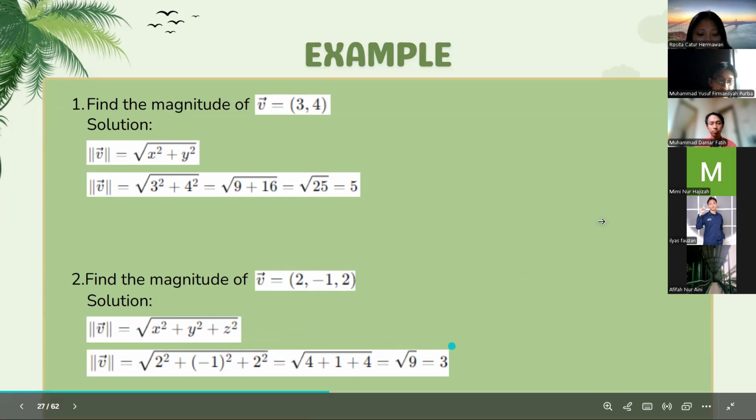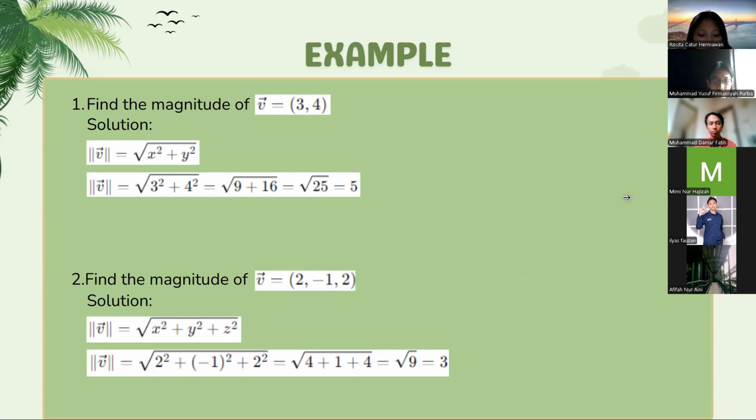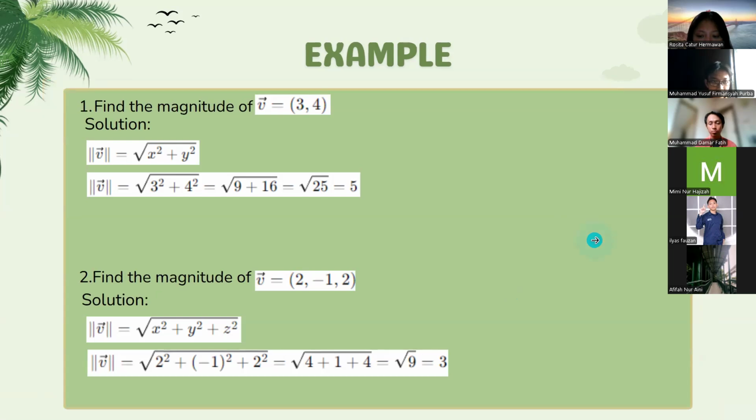So the magnitude of the vector is 3. Okay, next slide, please, Damar.